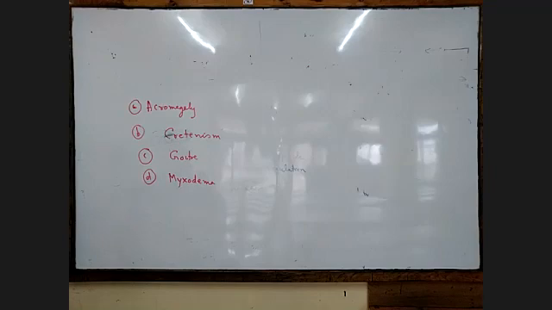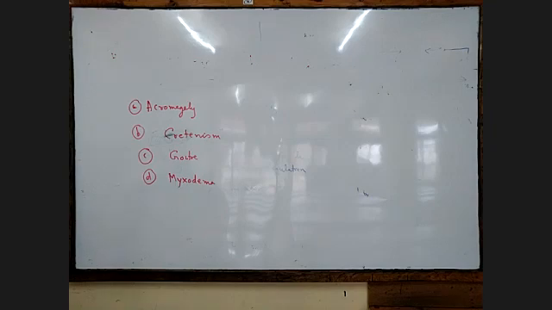Then we have cretinism, the weakness in the bones, then the goiter is enlargement of the neck, and also myxedema.